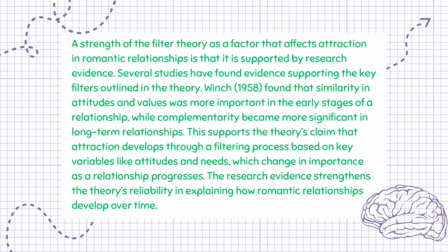A strength of the filter theory as a factor that affects attraction in romantic relationships is that it is supported by research evidence. Several studies have found evidence supporting the key filters outlined in the theory. Winch, 1958, found that similarity in attitudes and values was more important in the early stages of a relationship, while complementarity became more significant in long-term relationships. This supports the theory's claim that attraction develops through a filtering process based on key variables like attitudes and needs, which change in importance as a relationship progresses. The research evidence strengthens the theory's reliability in explaining how romantic relationships develop over time.